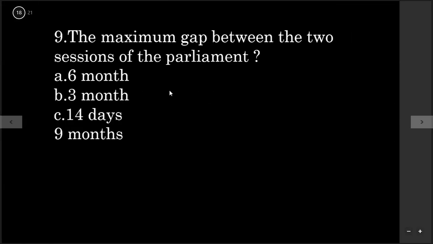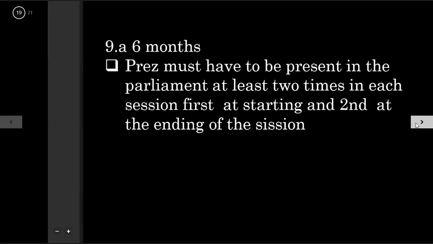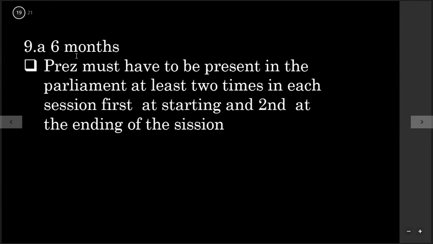That's all. Now question 9 is the maximum gap between two sessions of Parliament: 6 months, 3 months, 14 days, or 9 months. So the answer will be 6 months. Maximum gap could be between two sessions of Parliament. There are three sessions in the Parliament. So between two sessions there will be a maximum of 6 months of gap.